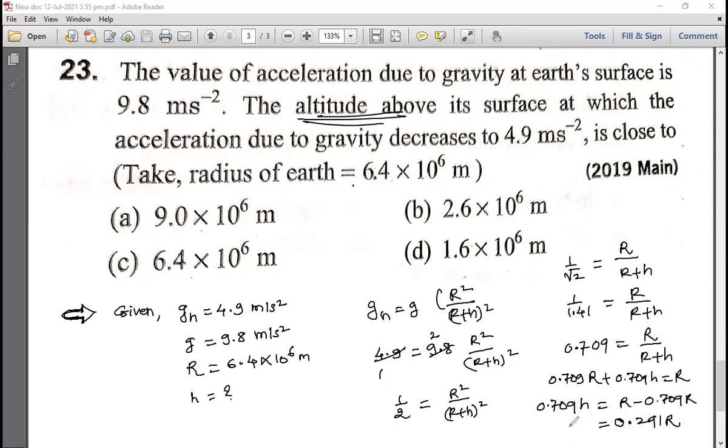Okay, yes, Abhinav. And now you divide this. So H is equal to 0.291 into this R, which is 6.4 into 10 to the power 6, divided by 0.709. Now do it.